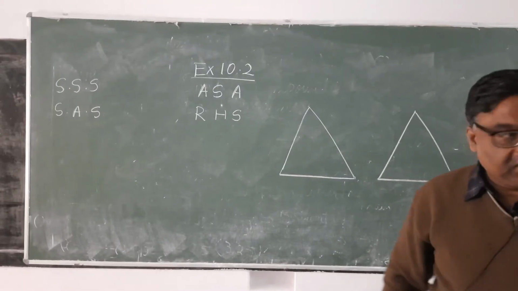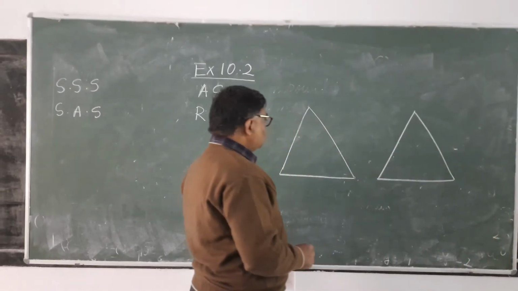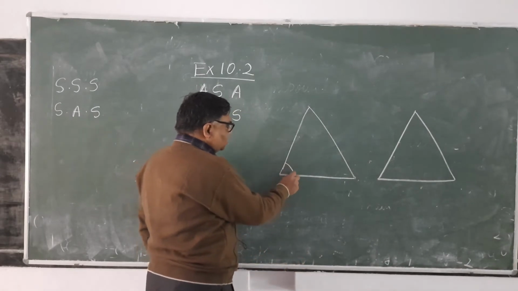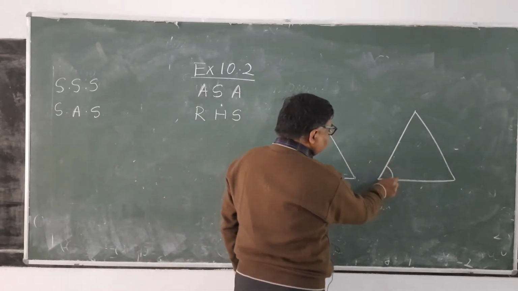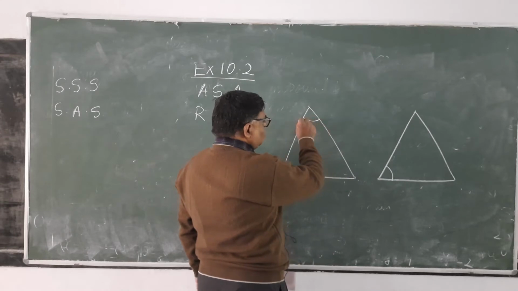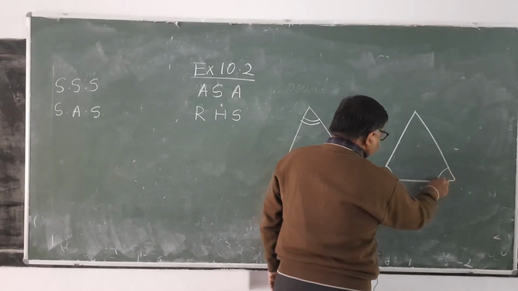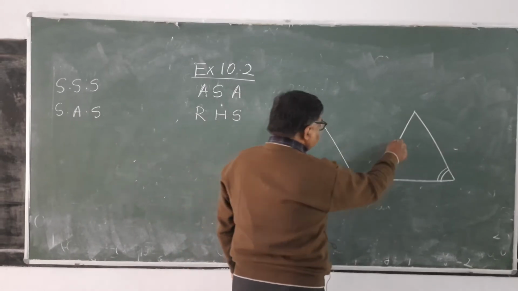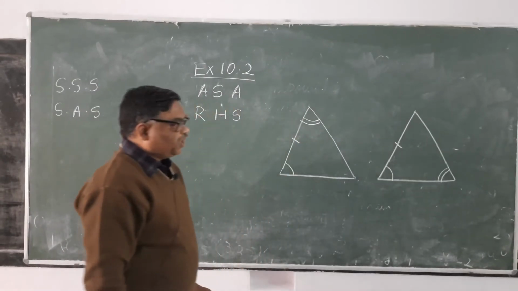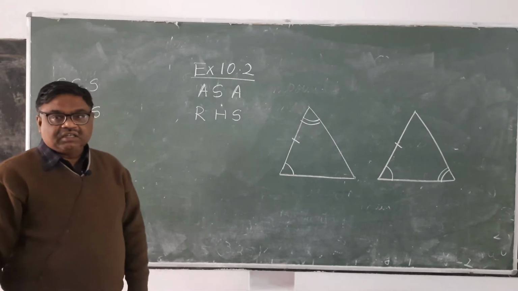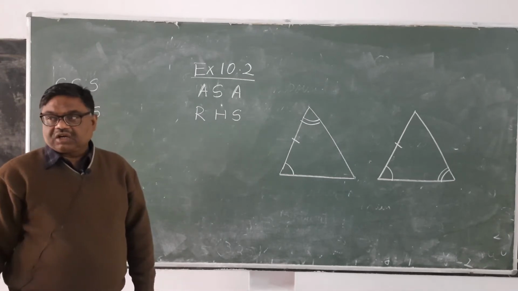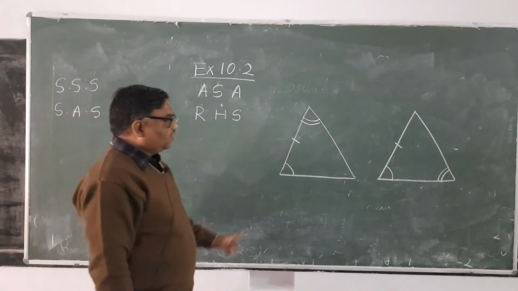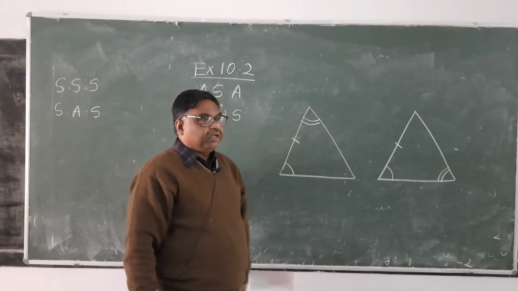Now suppose here, if these are the two triangles, one angle is equal to this, the other angle is equal to this, and this side is equal to this side. Whether they will be congruent or not? So here they will not be congruent. Here you will find that these two triangles will not be congruent.